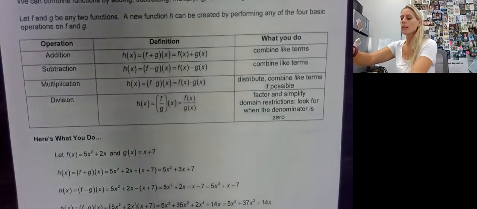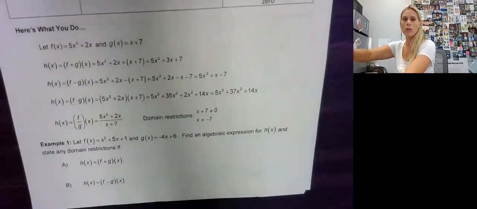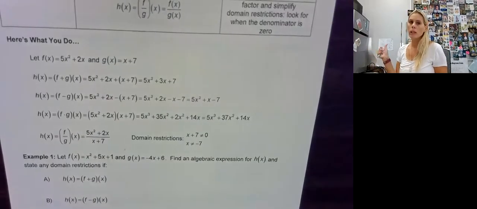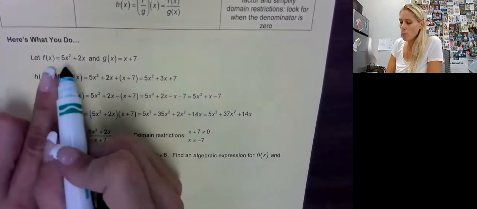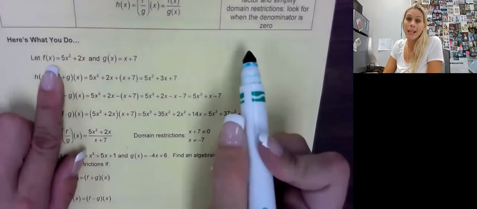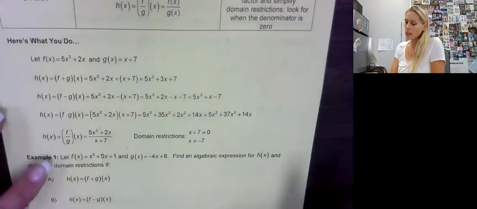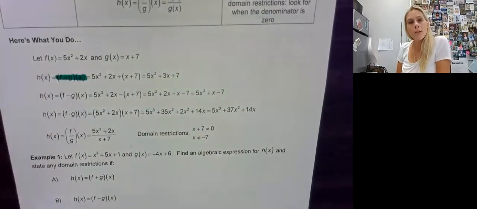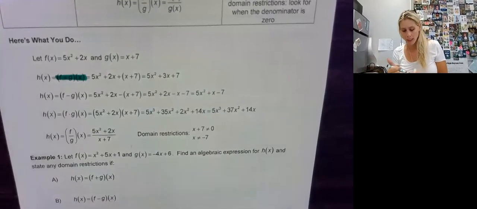Okay, so here's an example, and I'm going to try to go through this quickly so you guys can just see. What's going to happen is when we combine functions, more than likely, we will give you multiple functions up at the beginning of the page. Then you might see something like this. This, of course, tells you, hey, I'm going to take these two functions and add them together.